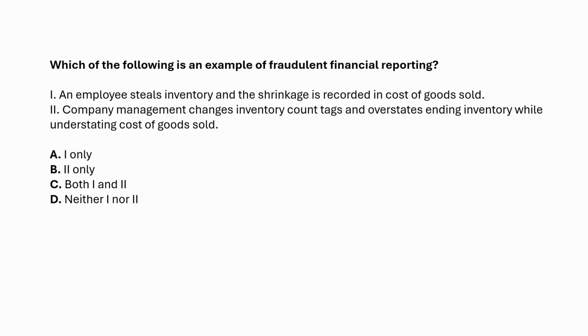Memory hook. Think of fraud like two flavors of ice cream. Misappropriation is the petty theft scoop. An employee sneaks a carton of inventory out the back door. Fraudulent reporting is the numbers game scoop. Management rewrites the recipe so it looks like there's more ice cream than there really is. One is stealing stuff, the other is lying on paper. Final answer, B, 2 only.